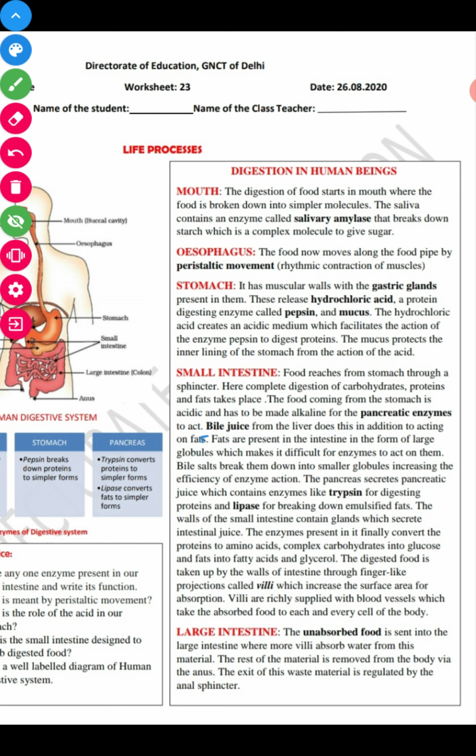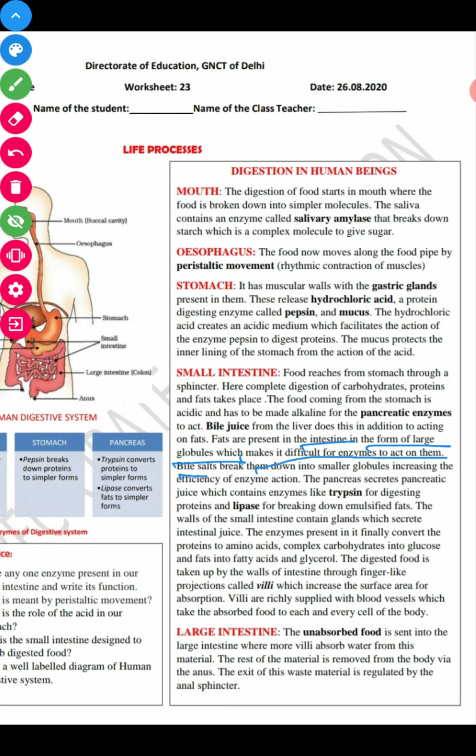The bile from the liver does this in addition to acting on the fat. Fats are present in the intestine in the form of large globules, as I just told you, which makes it difficult for the enzyme to act upon it.